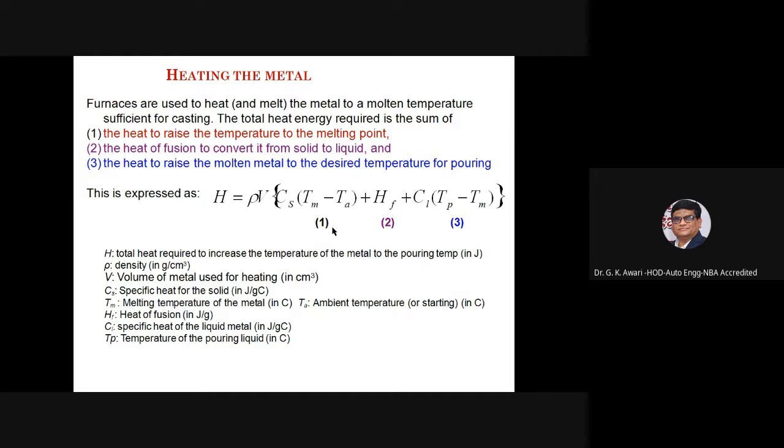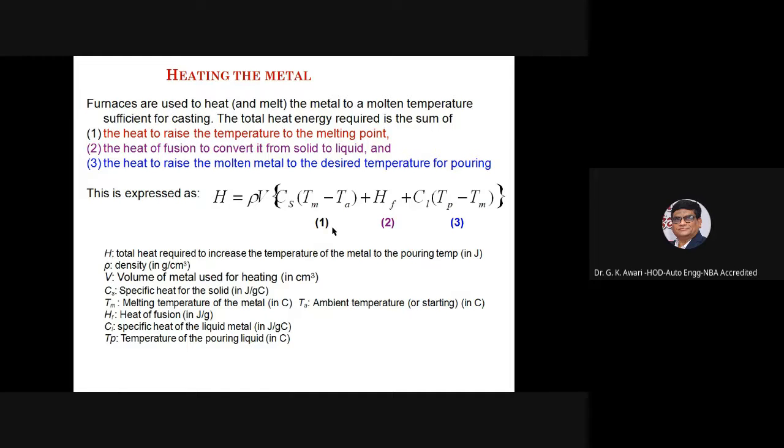So basically it consists of 3 parts: first, the heat to raise the temperature of the metal up to the melting point; then the heat of fusion to convert it from solid to liquid; and then the heat to raise the molten metal to the desired pouring temperature.